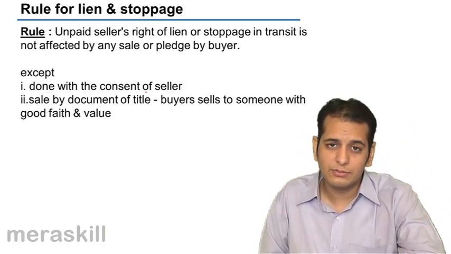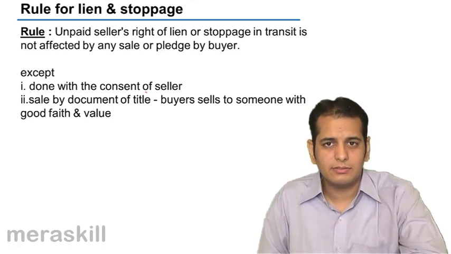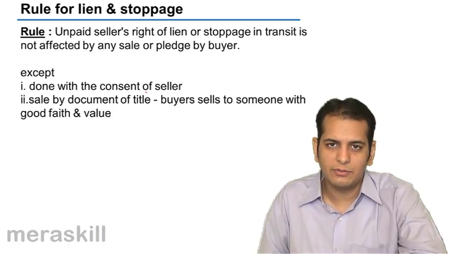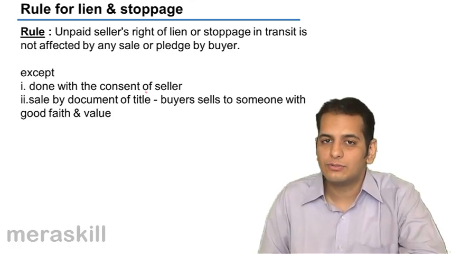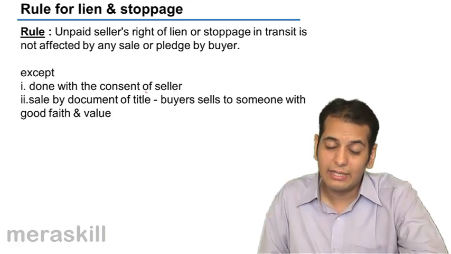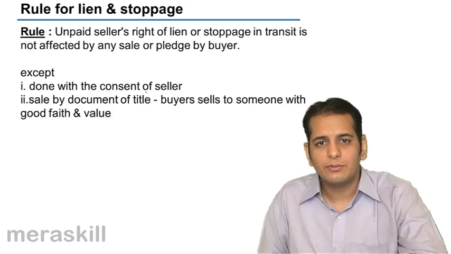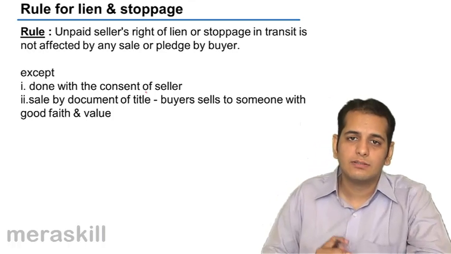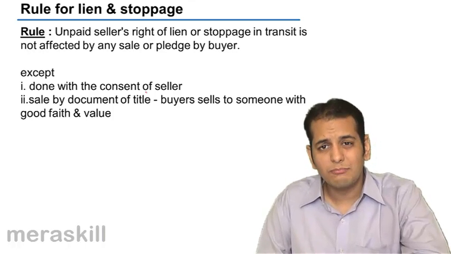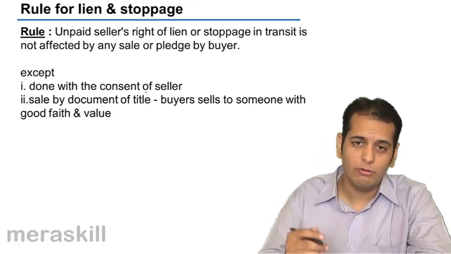We've already studied this point. When the seller, with his consent, lets the buyer sell the goods to third parties, he loses the right to lien. Same is the case with the right to stoppage in transit. Next, sale by document of title. Again, we studied this point. The seller loses the right to lien over the goods if documents of title to the goods are given to someone by the buyer in good faith and for value, of course.